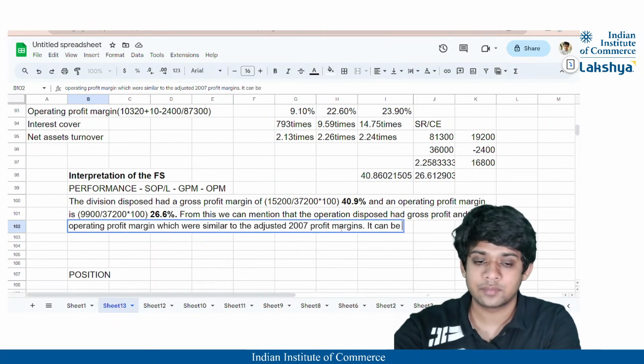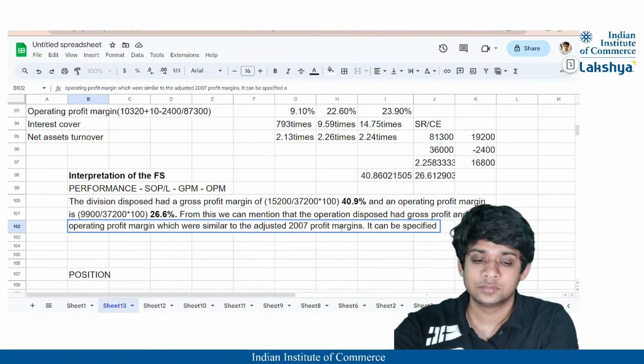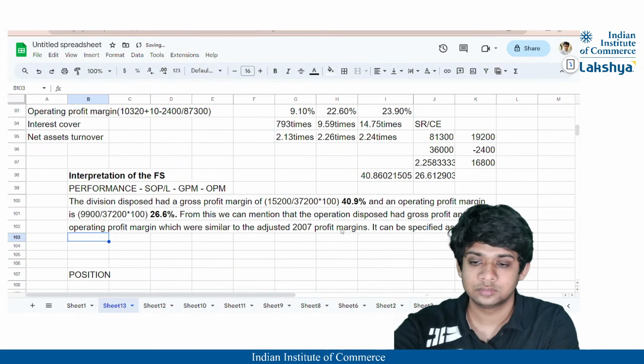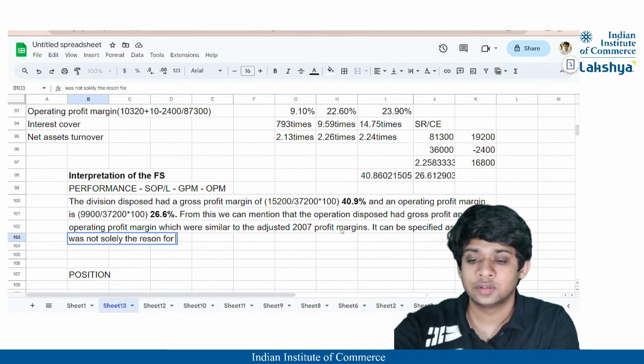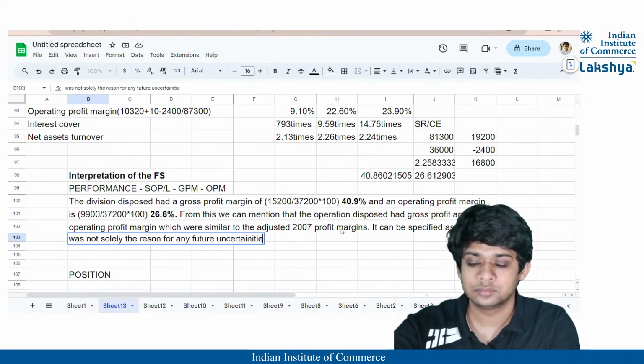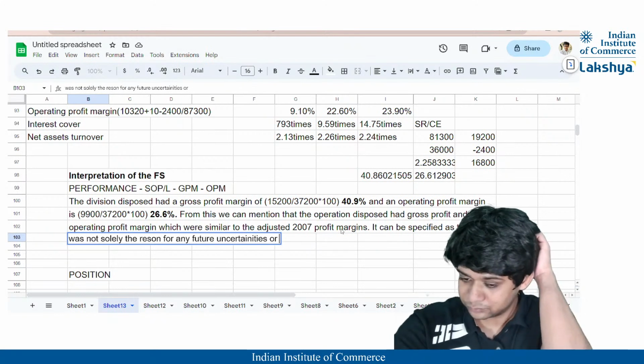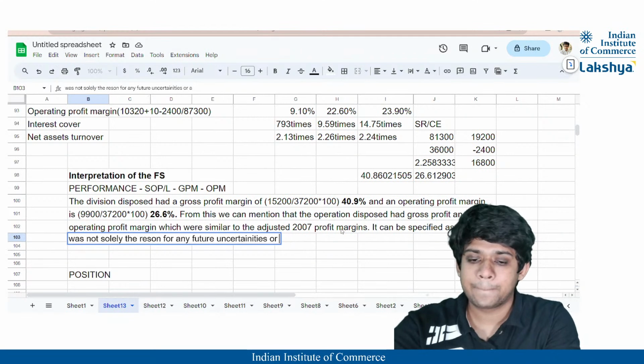It can be specified as the disposal was not solely the reason for any future uncertainties or any adverse effects,